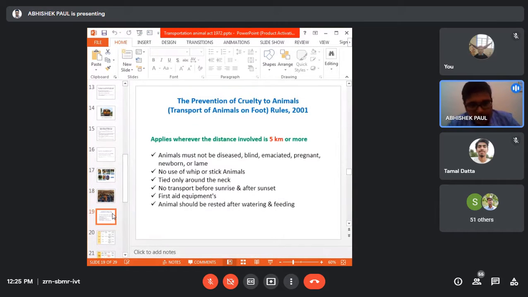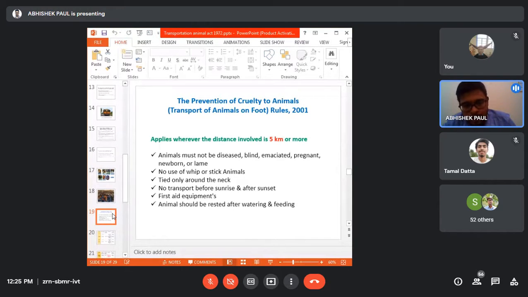Next slide: transporting the animal on foot. In Indian conditions, in most villages you will find animals are transported mostly on foot. Sometimes people may use vehicles, and railways are also used sometimes. If animals are transported from one state to another, they transfer the animals by rail.